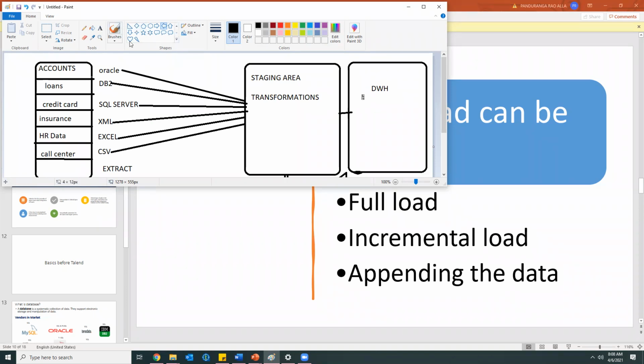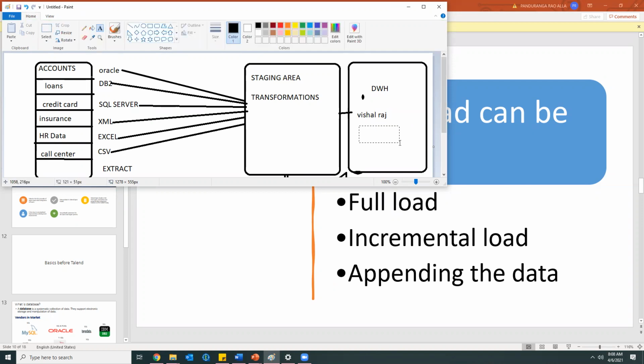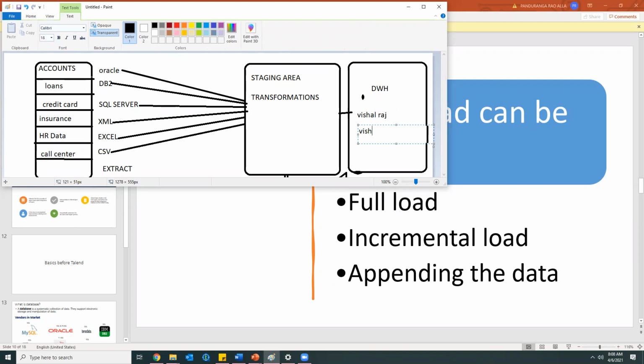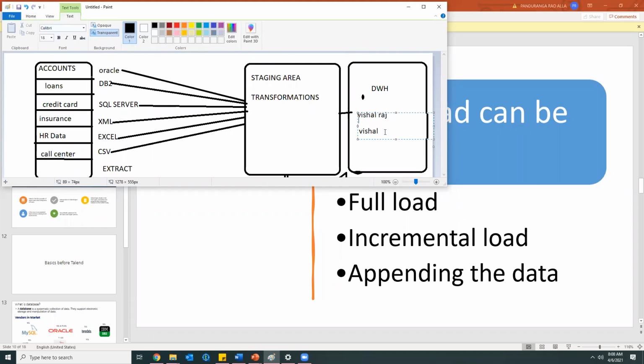We already have the record Vishal Raj here, and tomorrow I want to see only the Vishal record. So the new record should not get added, right? Ideally we have only one Vishal record, but here it is showing two: one is Vishal Raj and one is Vishal, which is wrong, right? Instead of having two records, it should maintain only one record. Vishal should be there and Vishal Raj should not be there.